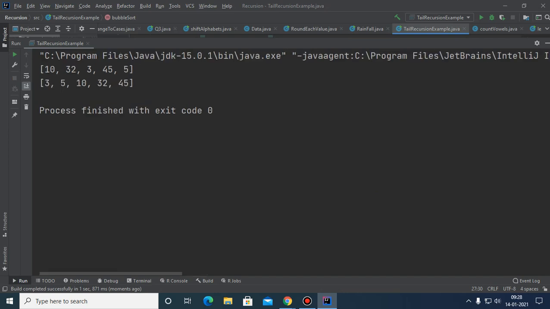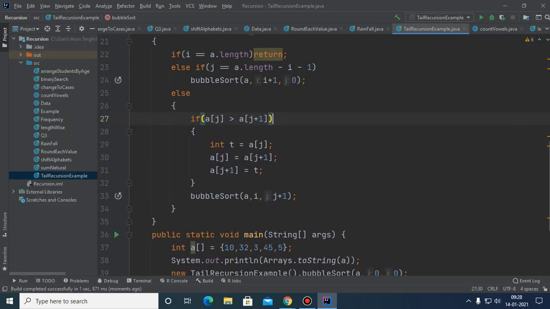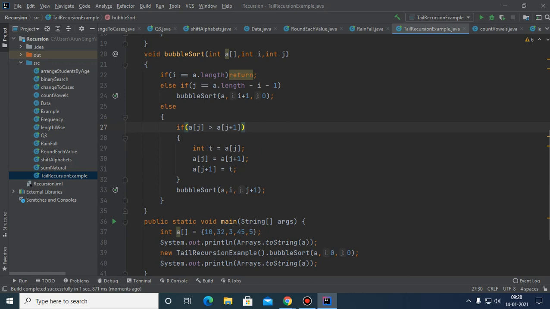Yes, you can see that the array is sorted, and here we are using recursive bubble sort. I hope, children, you all have understood what I have done. And if not, then please tell.